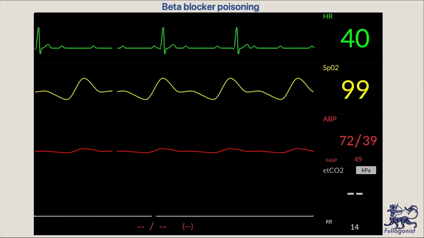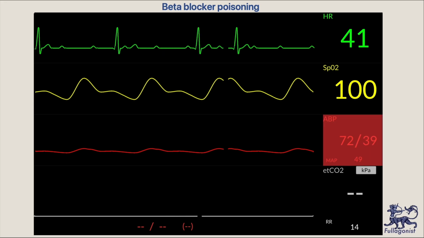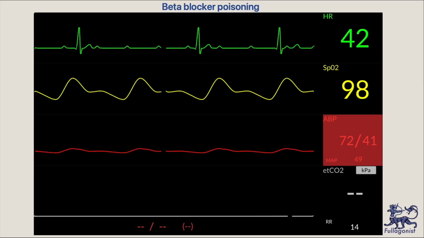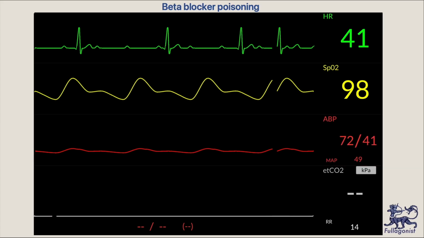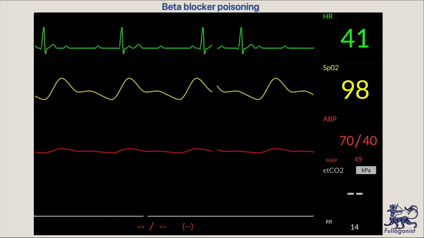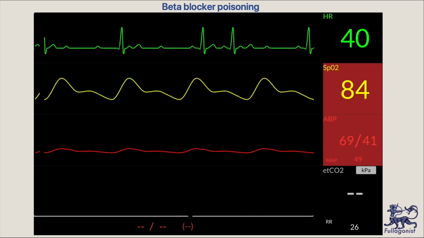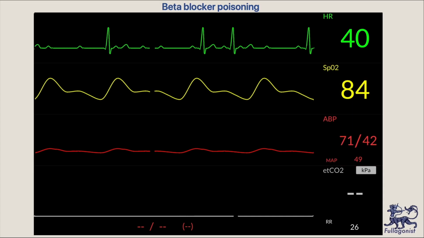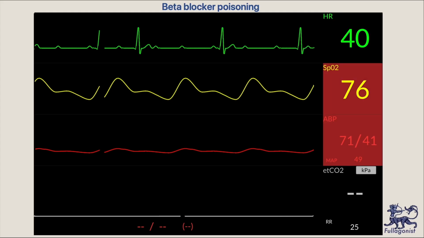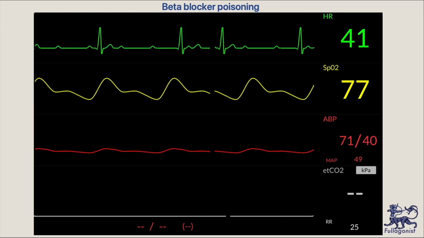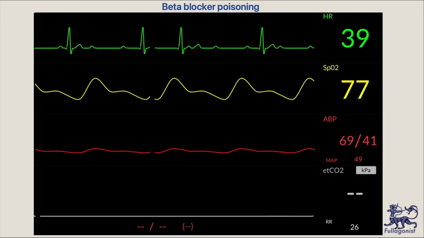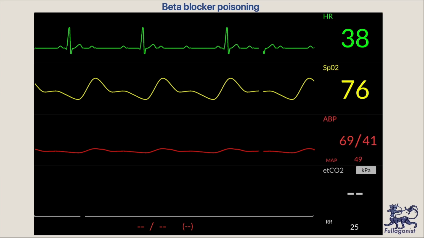You can see on the screen a theoretical patient with bradycardia, complete AV block, and cardiogenic shock. This patient's blood glucose will be low, suggesting hypoglycemia. ABG will show metabolic acidosis. Central venous pressure will be elevated. Due to acute left ventricular failure, pulmonary congestion may develop, and bronchospasm develops due to bronchoconstriction. A patient's lung will try to compensate metabolic acidosis, hypoxia, and left ventricular congestion, and increase respiratory rate. All these will be manifested by desaturation and tachypnoea.